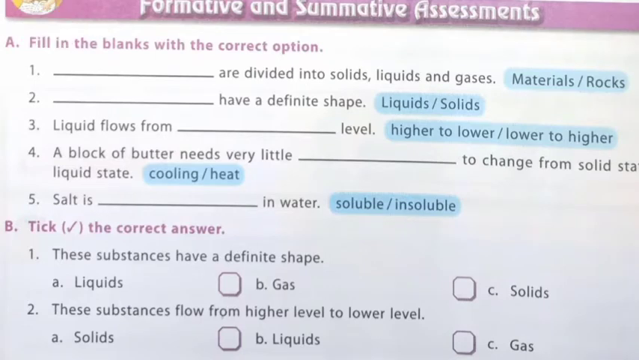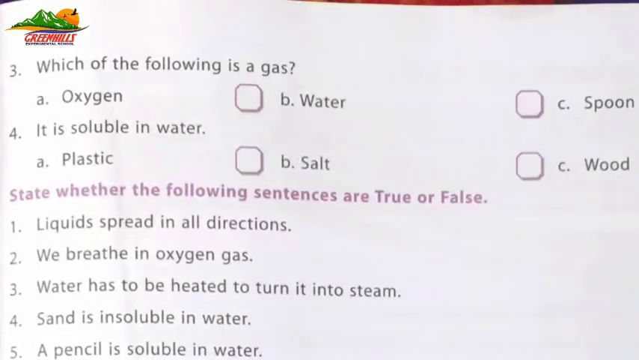Answer of first one, these substances have a definite shape. Answer is solids. Number 2, these substances flow from higher level to lower level. Answer is liquids. Number 3, which of the following is a gas? Answer is oxygen. Number 4, it is soluble in water. Answer is salt.